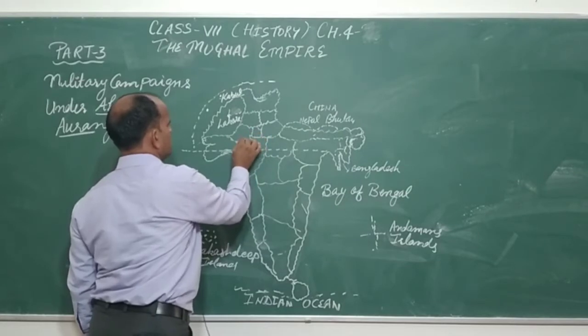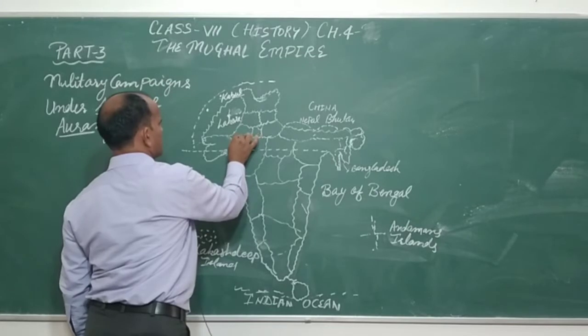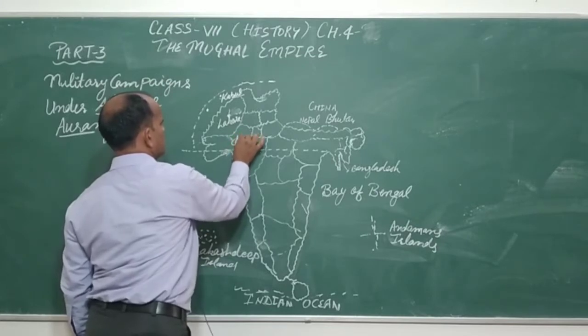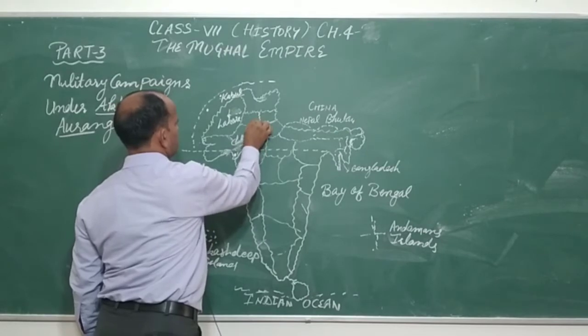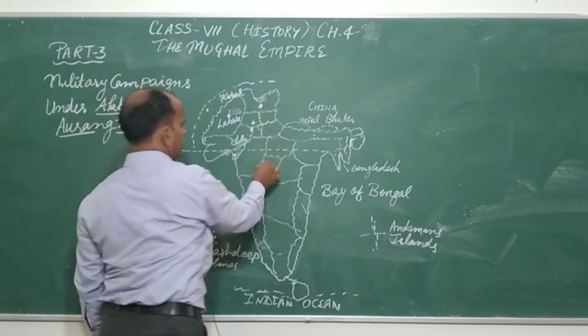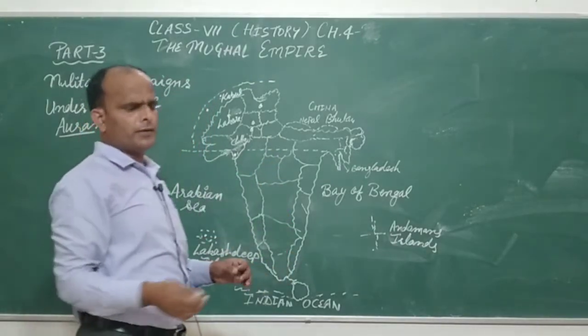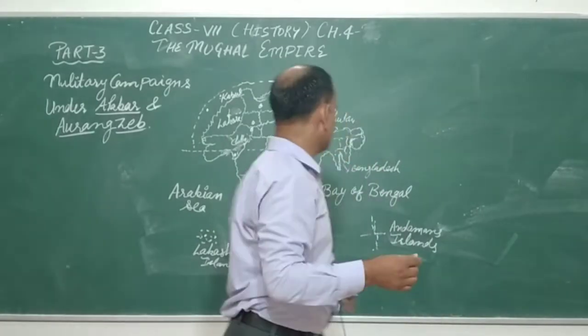Sorry, these are from Rajasthan. Chittor is here, Ranthambore, Panipat, Delhi, Srinagar. Okay, and some areas from Malwa, Ranthambore.